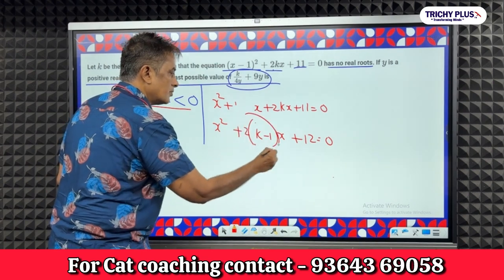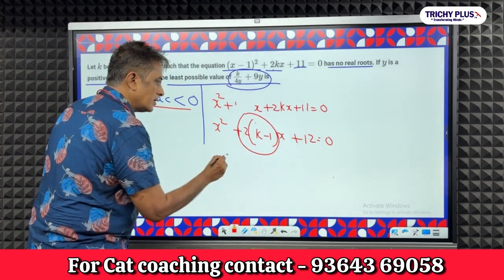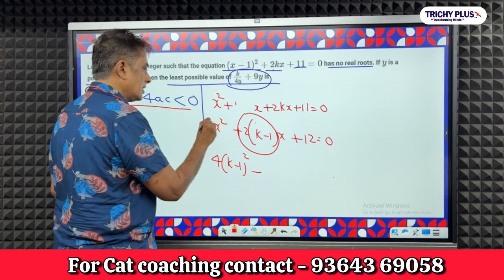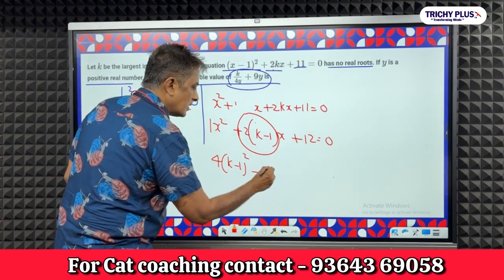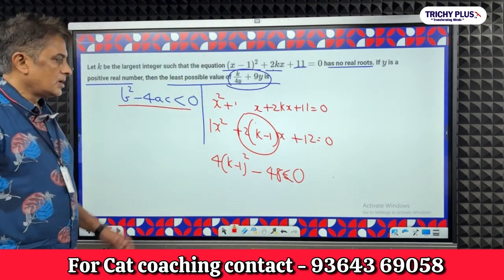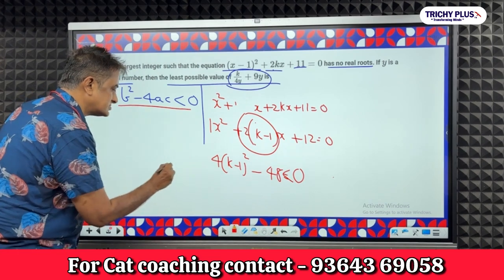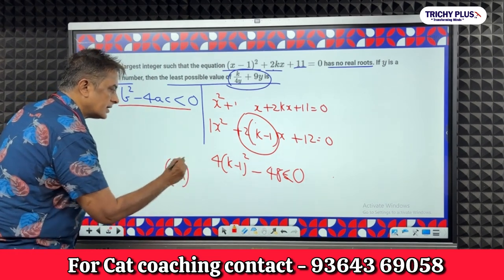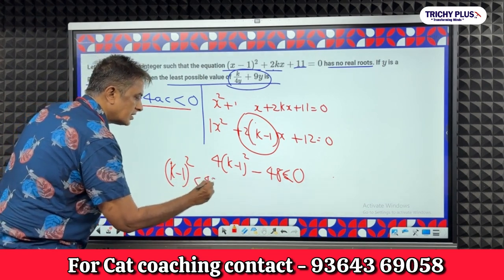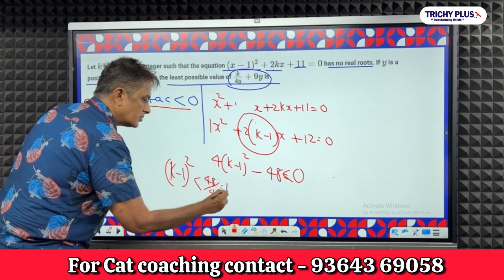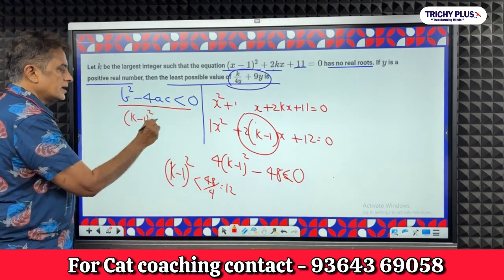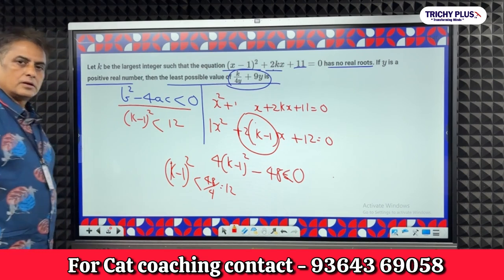இது ஸ்கொயர் பண்ணுங்க. The whole term. You will get 4 into (k minus 1) whole squared minus 1 into 4 into 12 minus 48 lesser than 0. அப்ப இது solve பண்ணனும்னா I go to the next step here. (k minus 1) whole squared is lesser than 48 divided by 4, which is equal to 12. இப்போ (k minus 1) squared lesser than 12, right?